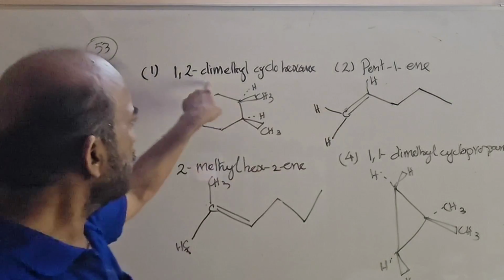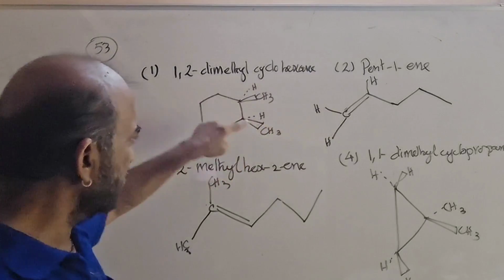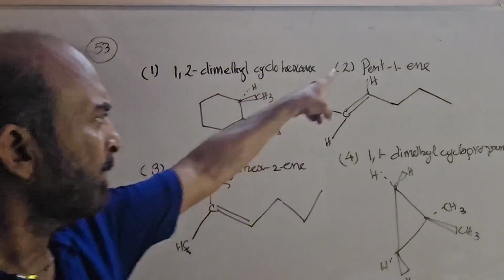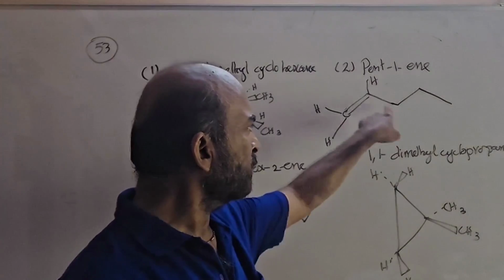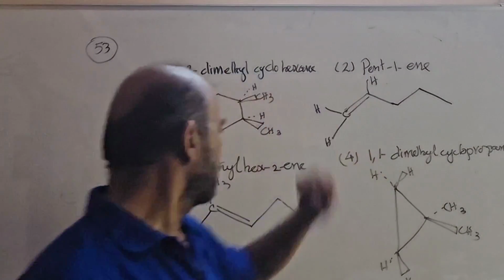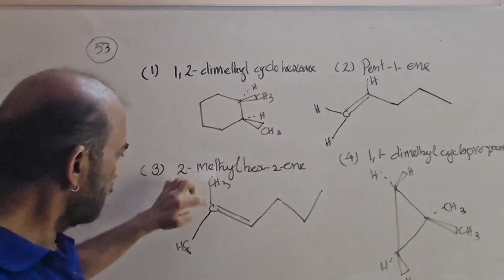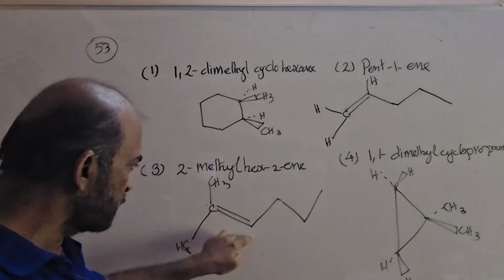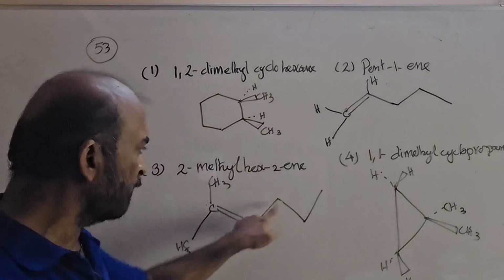Okay. 1,2-dimethyl cyclohexane. Pent-1-ene, carbons 1, 2, 3, 4, 5. 2-methyl hex-2-ene, carbons 1, 2, 3, 4, 5, 6.